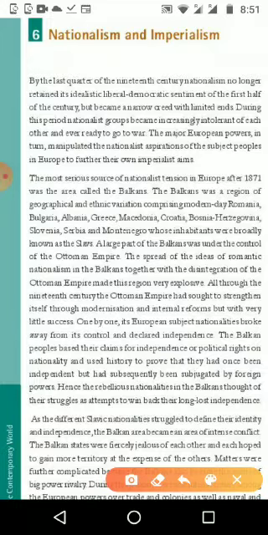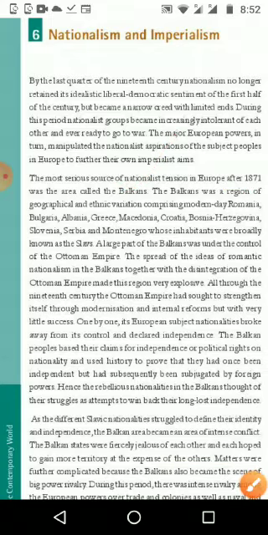The most serious source of nationalist tension in Europe after 1871 was the Balkans. It was not a small area, and there are many place names we want to study. In that area there was a conflict between the people. Please underline this sentence very carefully, the second sentence of the second paragraph.